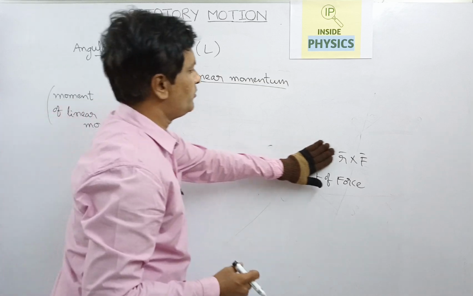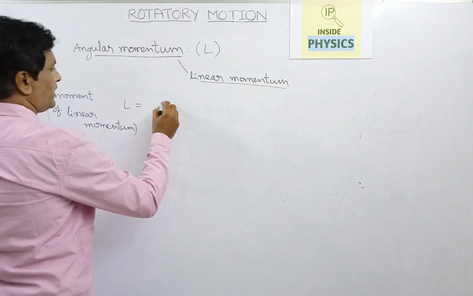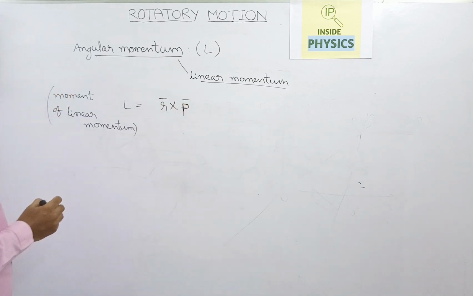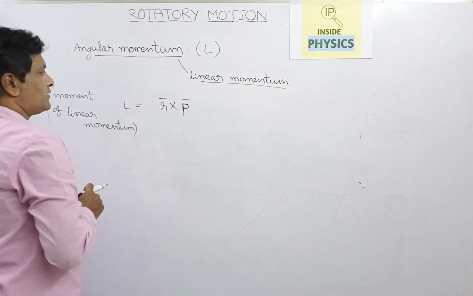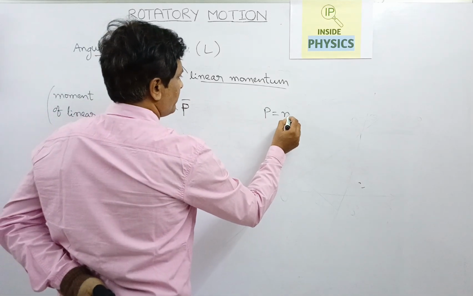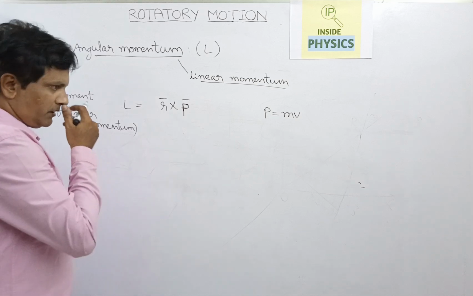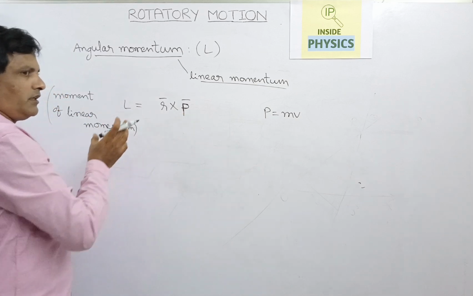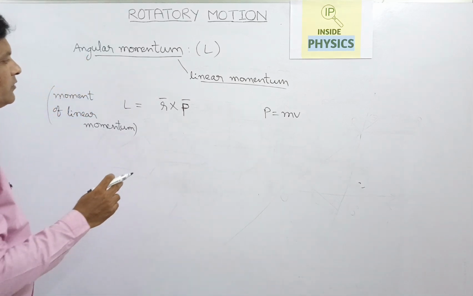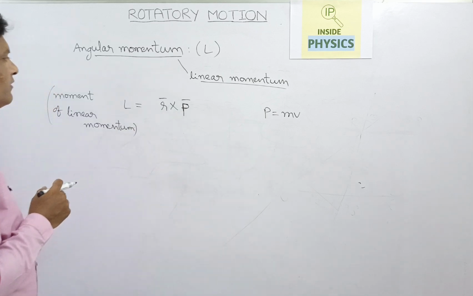Here the angular momentum, which is also called moment of linear momentum, is mathematically represented as L bar equals r bar cross p bar, where p is the linear momentum and L is angular momentum. So what is p here? p is equal to mv. This is angular momentum for a single particle. This is as simple as understanding the torque. Again, the angular momentum will be perpendicular to the plane containing both this position vector and the linear momentum vector.